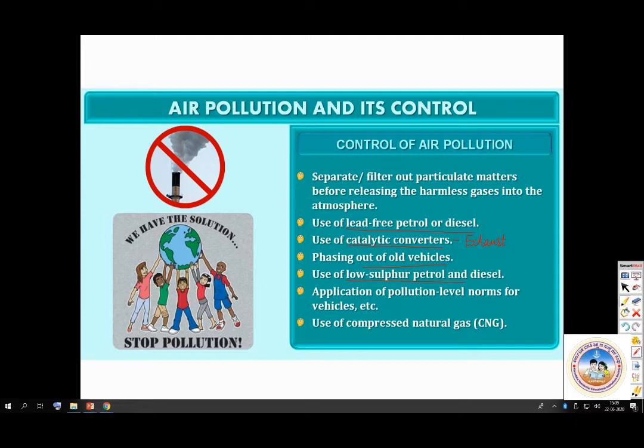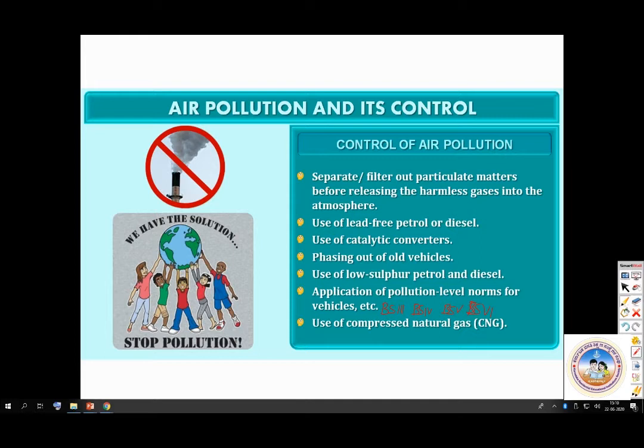Okay, example, in India we have different norms like BS3, then we had BS4. After that we got BS4. Now BS5 is there. Government has brought up a new one which is BS6 now. So Bharat Stage 3, Bharat Stage 4, Bharat Stage 5 and Bharat Stage 6. So every year it is bringing up new emission norms which will give lesser emission.